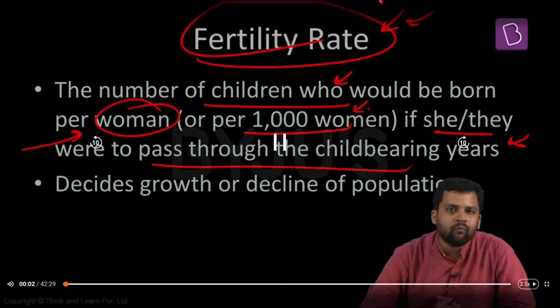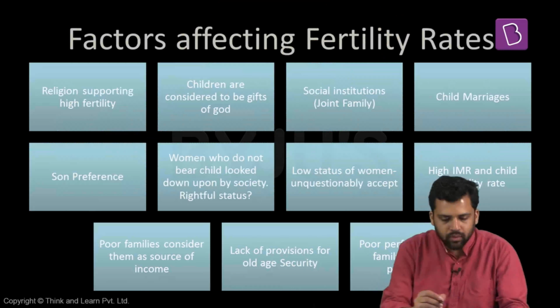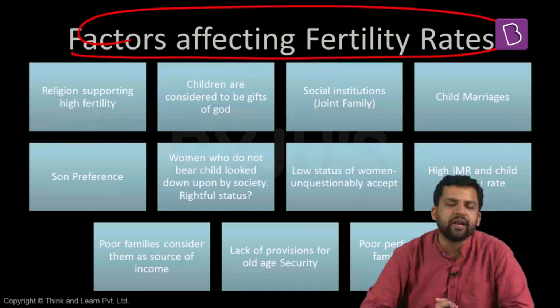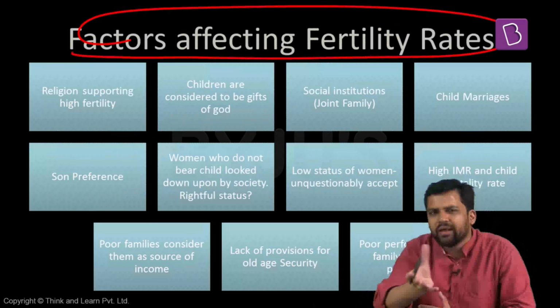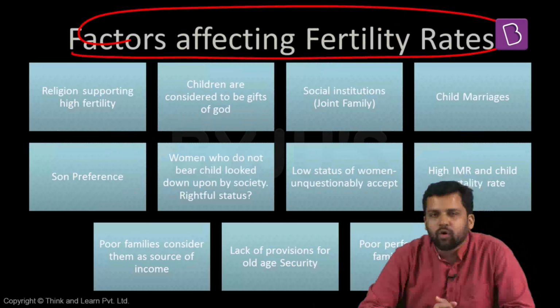Now we will understand what are some of the factors which impact fertility rate. The factors impacting fertility rate can again be divided into different types. For example, some factors might be cultural factors, some can be social factors, some can be economic factors, and some can also be policy, political or administrative related factors. So we look at all these angles. What are these different factors?